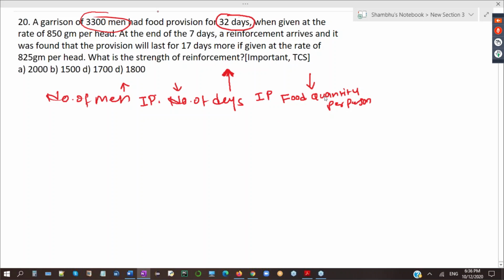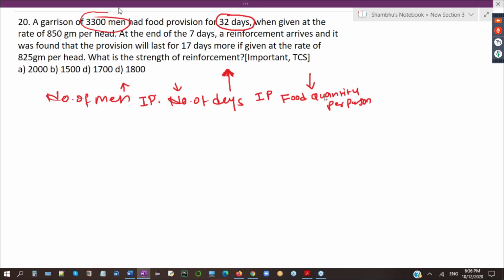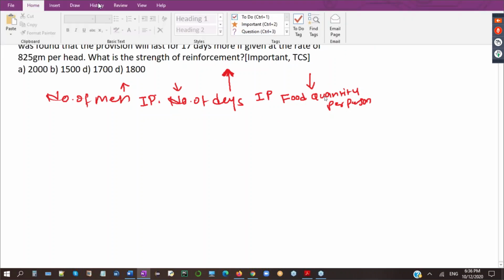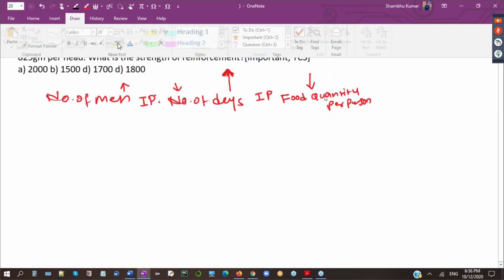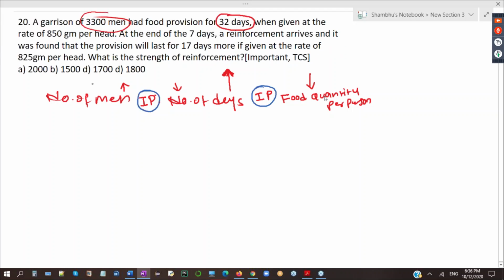Any doubt anyone in this? Relation is both indirect. Now, total quantity was 3,300 men, 32 days, if they eat 850 gram per head.